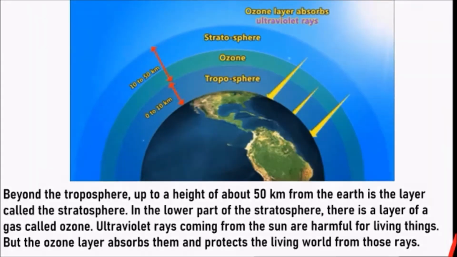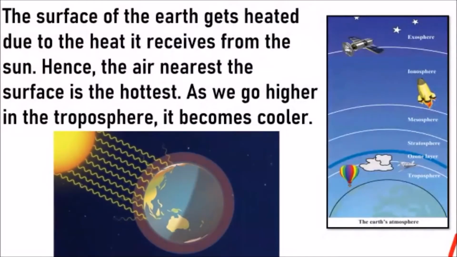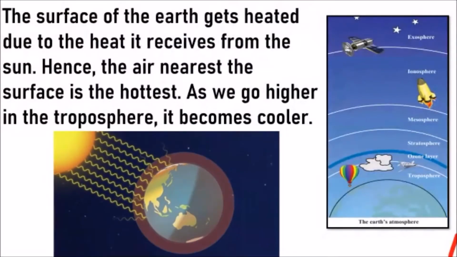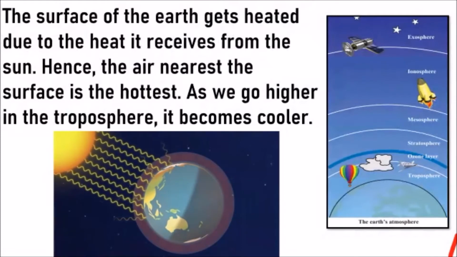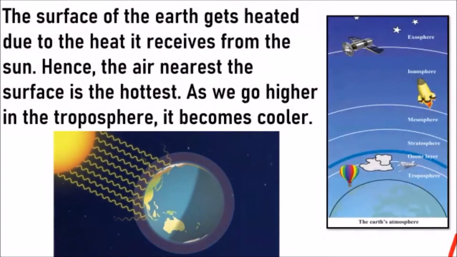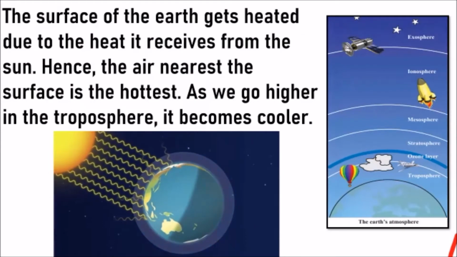the ozone layer. Okay, next, the surface of the earth, remember, all right, gets heated due to the heat it receives from the sun. Hence, the air nearest the surface is hottest. As we go higher in the troposphere, it becomes cooler, which means that when the sun's rays are falling on the earth, obviously you know how hot it becomes. You also can feel the heat. It's just like you can feel the heat is pushed down in the atmosphere also.